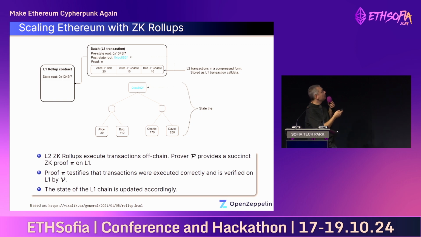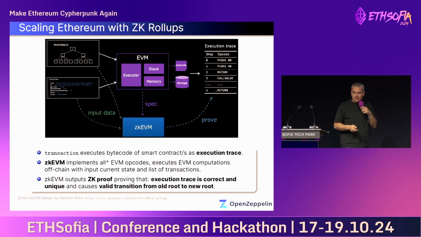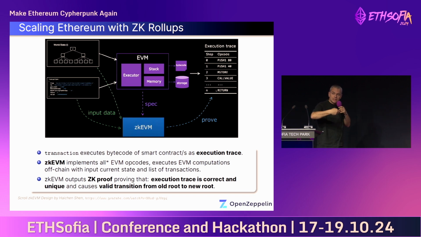So just a bit more detail of what is happening here. Here we give an example of the Scroll layer 2 rollup. Essentially, this slide contains the same information as the previous one, but a bit more detail. So this here is the Merkle-Patricia tree reflecting the current state of the L1 chain with its own current root.